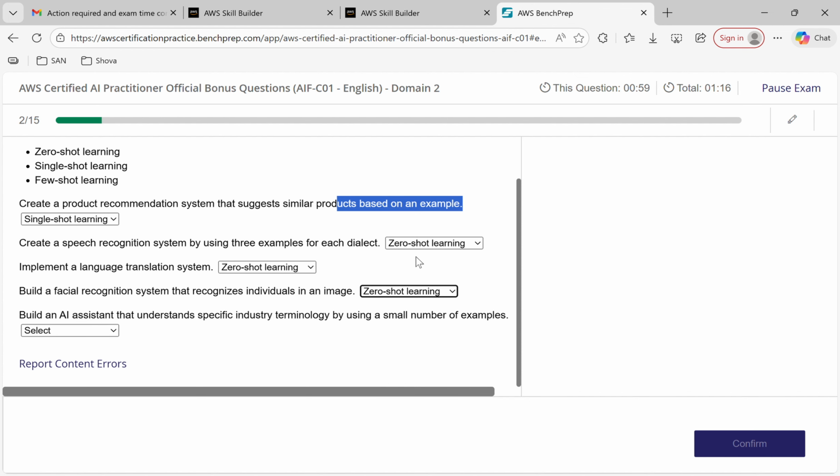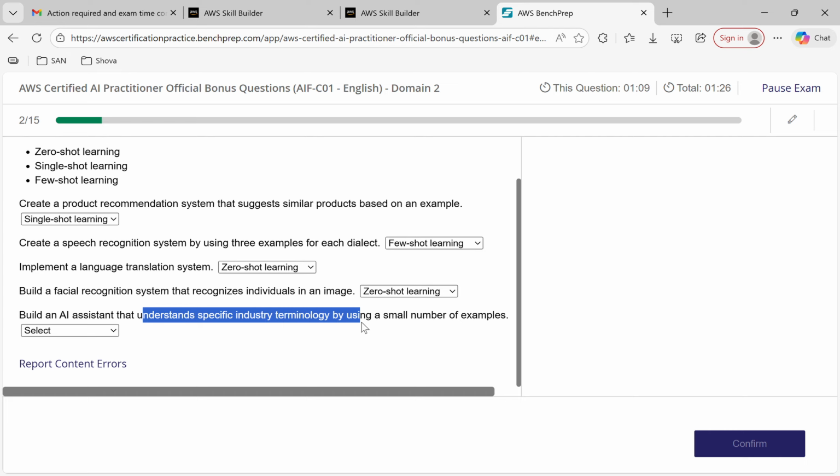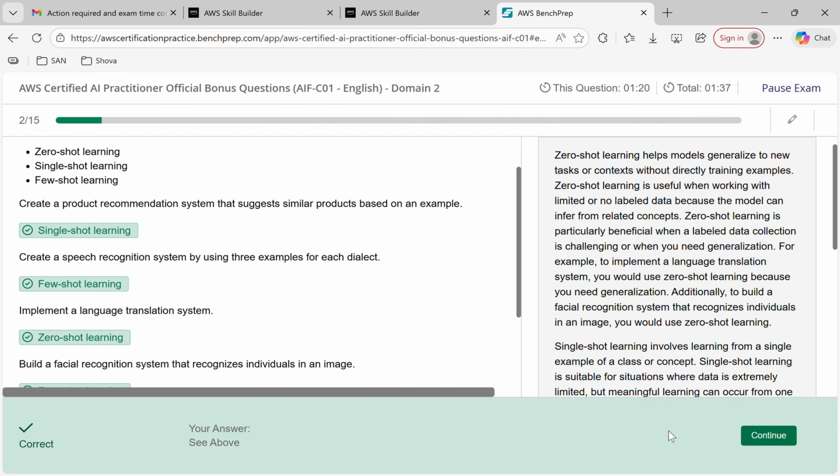Okay, this is like the three examples, right? That means few shot learning. Build an AI assistant that understands specific industry terminology by using a small number of examples. This is also few shot. So let's go few shot. I'm 80% sure. Okay, correct.